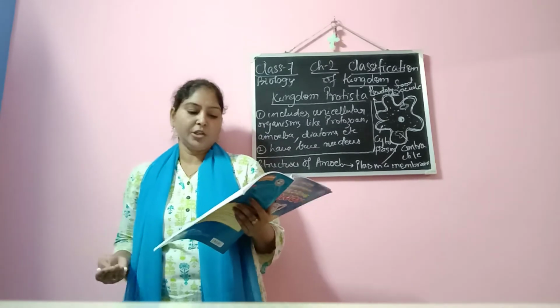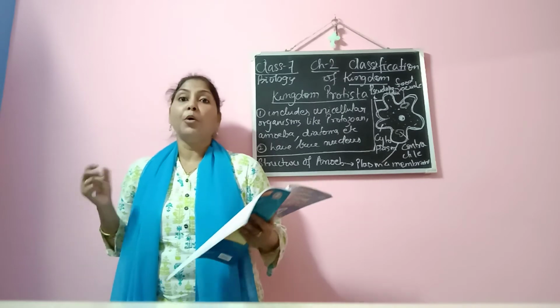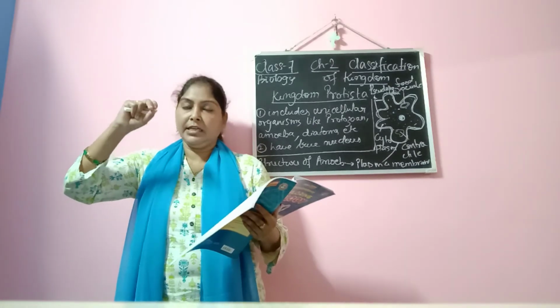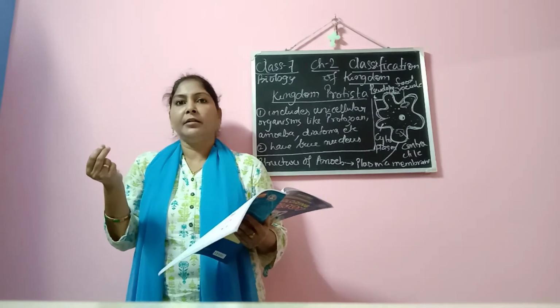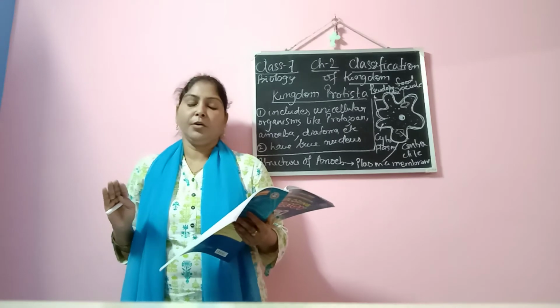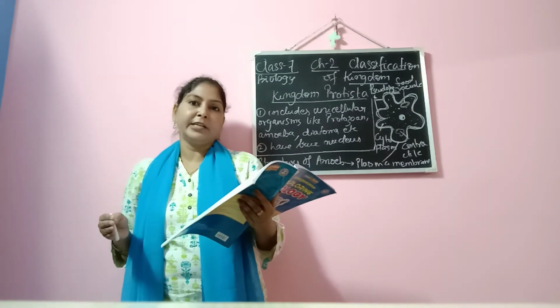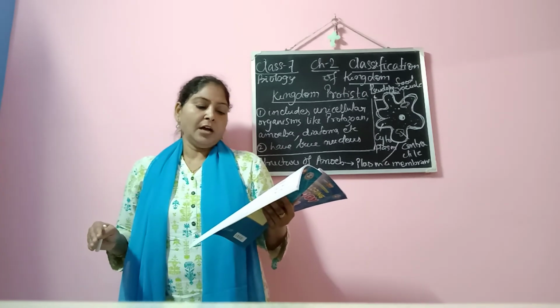Okay, this function is there. The main excretory product in amoeba is ammonia. Ammonia is a kind of chemical which needs to be removed from the body. It is removed from the body through the surface by diffusion.